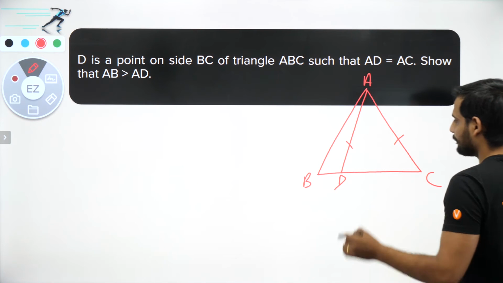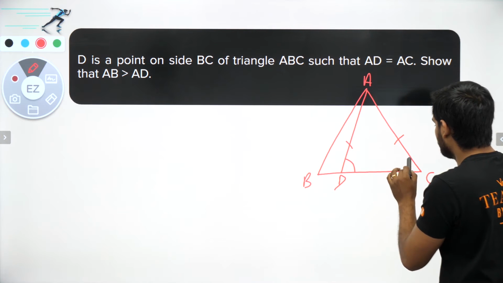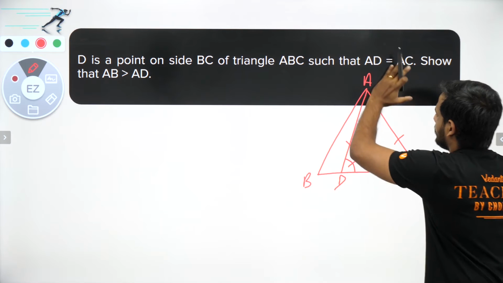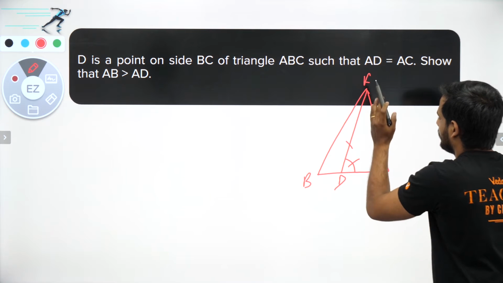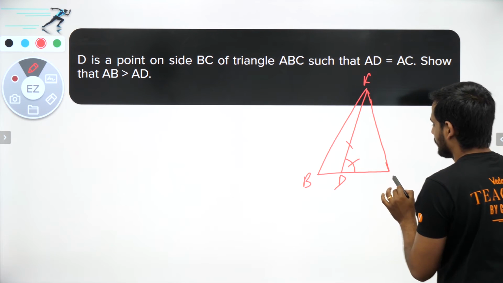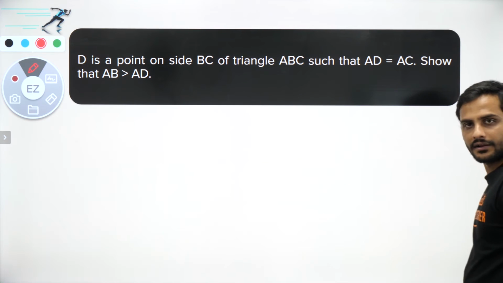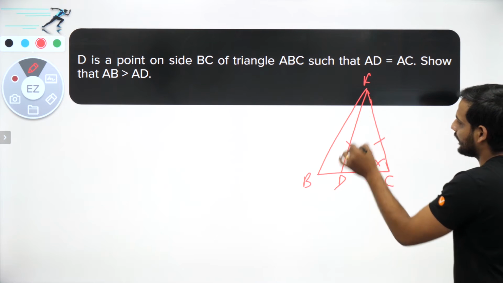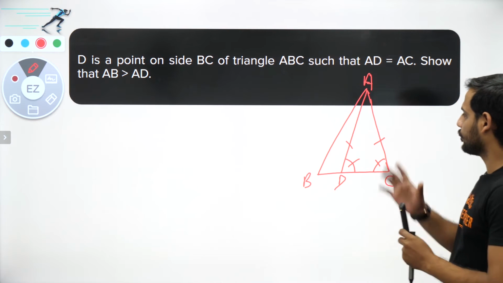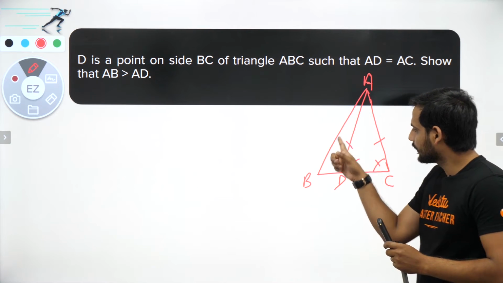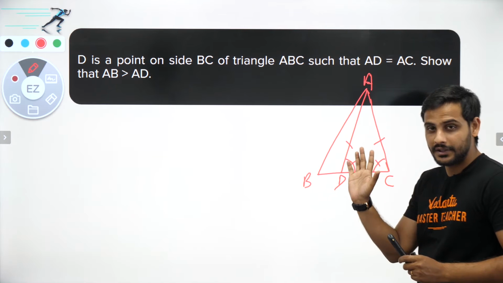First thing, bacho, I can say that if AD and AC are equal, this angle will be equal to this angle. Yes or no? Let me make this diagram a bit more exact so that it will be clearly visible to us. So now I can say, bachcho, that these two angles are equal. Why? Because it is given that AD is equal to AC. Right? Now what do you want to prove? Focus on what you want to prove. You want to prove, bachcho, that AB is greater than AD.